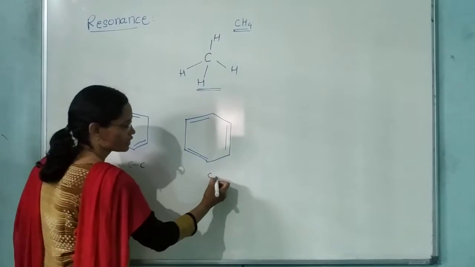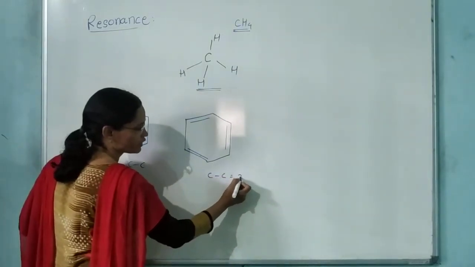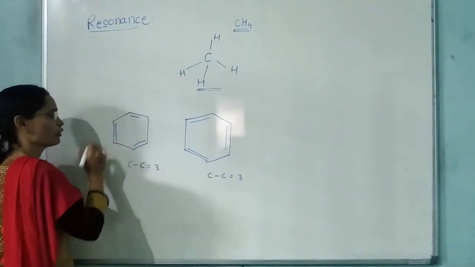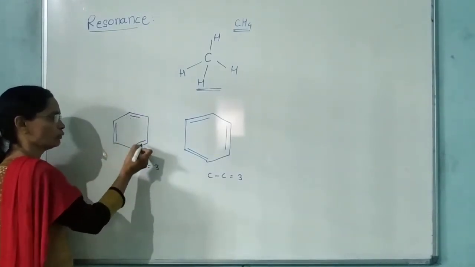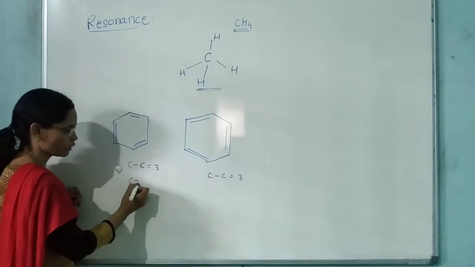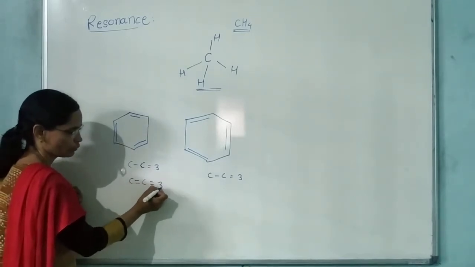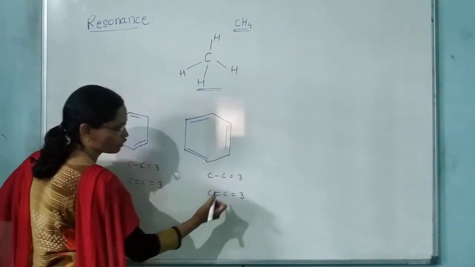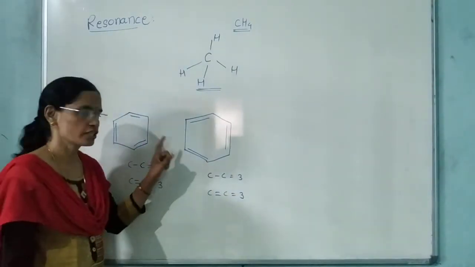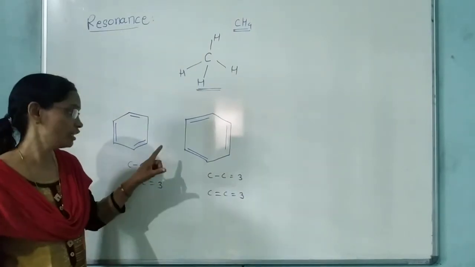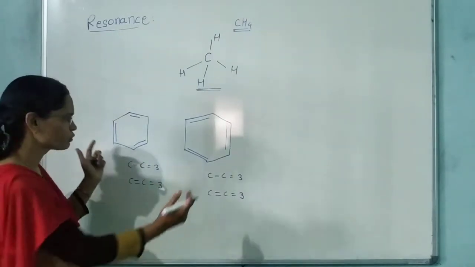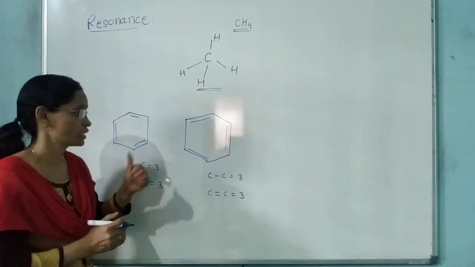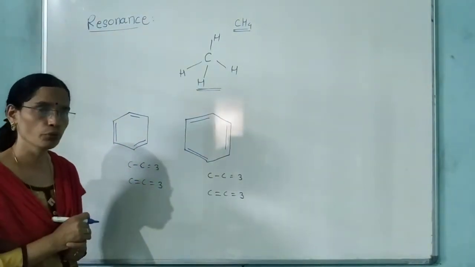Here also C-C single bonds, how many? 3 single bonds. And what about the double bonds? 1, 2, 3 double bonds. C=C double bonds here are 3, and here also 3 double bonds. Means 3 single bonds and 3 double bonds are in each. These two structures look very similar to each other, but they are not similar.